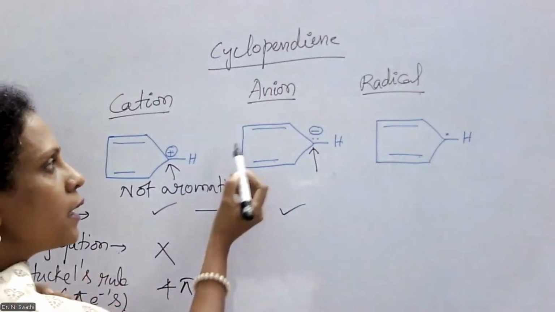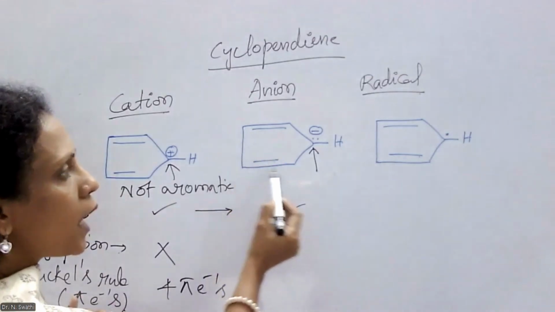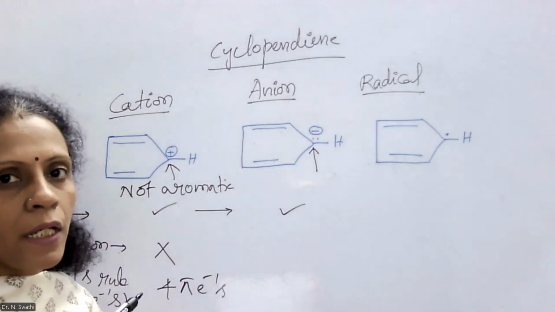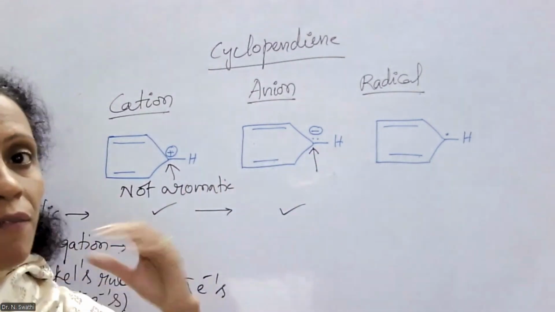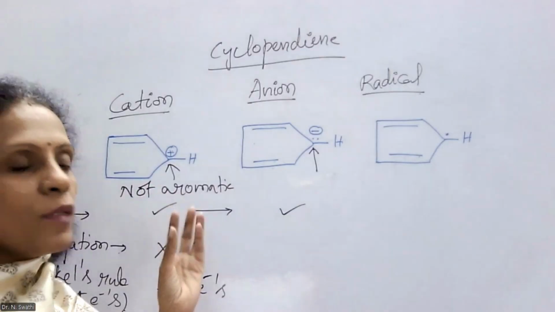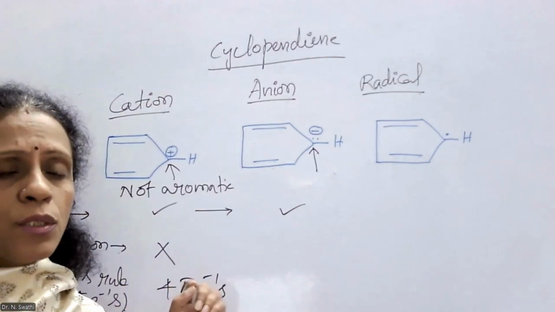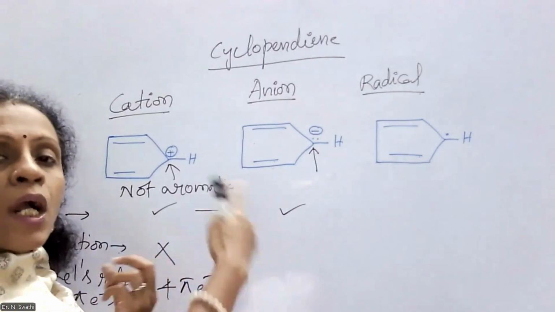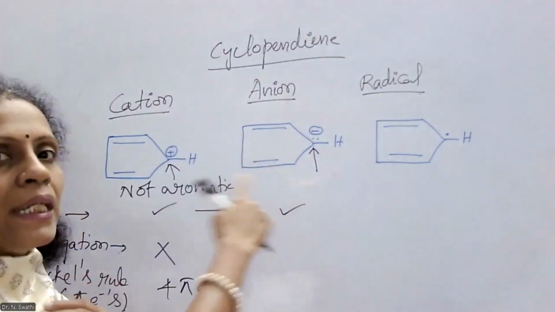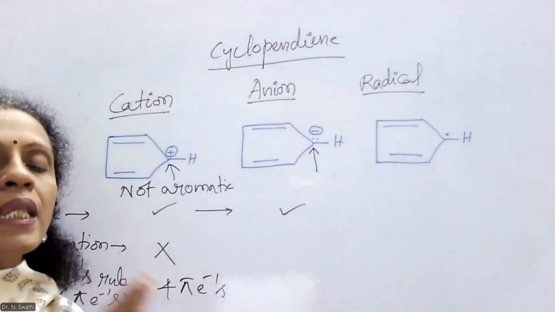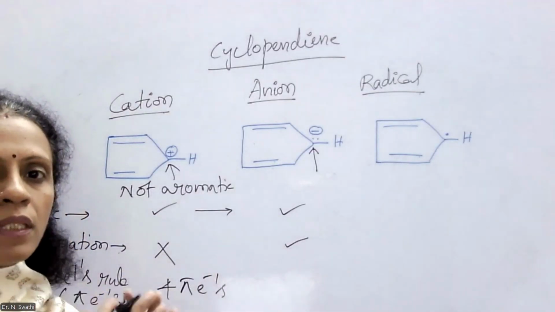Now coming to the conjugation, with respect to 4 carbons, double bonds are distributed, so conjugation is maintained. Now the 5th carbon is holding a pair of electrons, which are present exactly at an alternative position with respect to these 2 double bonds. That means even at the 5th carbon, due to the availability of pi electrons, conjugation is extended. Throughout the entire cyclic system, this cyclopentadiene anion maintains conjugation, so it meets the second criterion also.